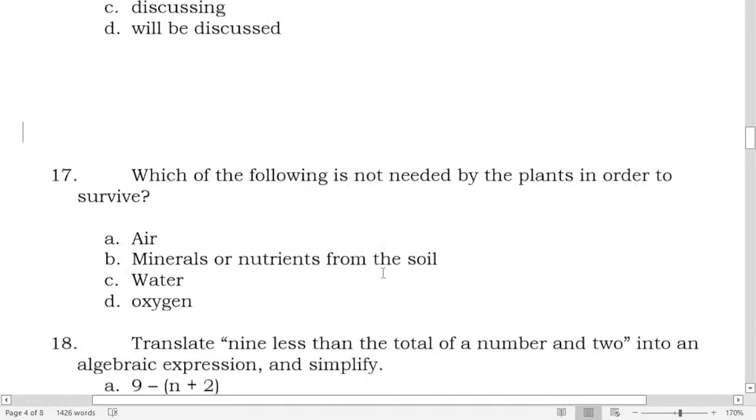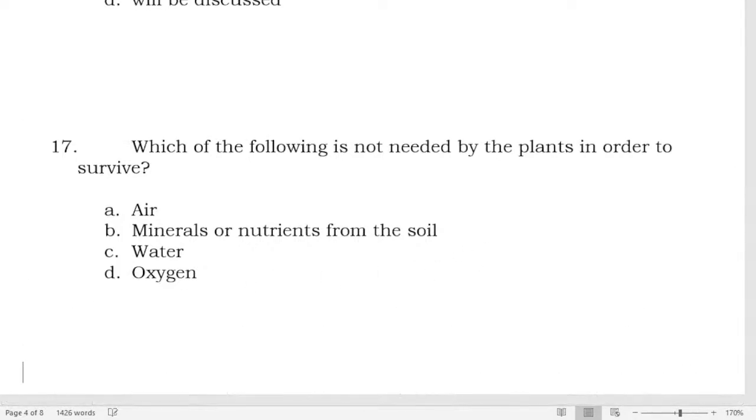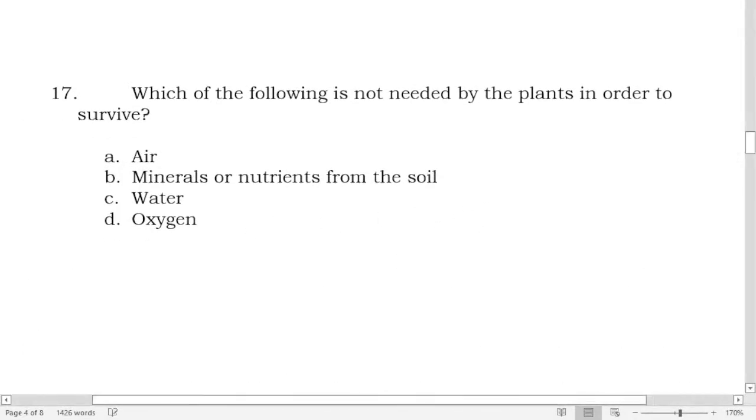Next, number 17. What's your answer for number 17? Which of the following is not needed by the plants in order to survive?